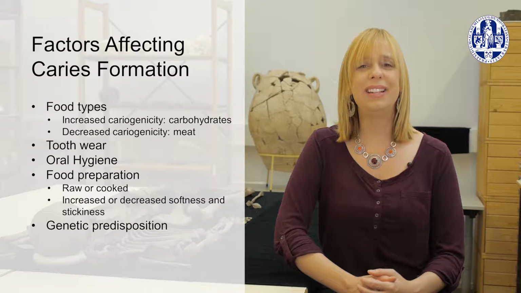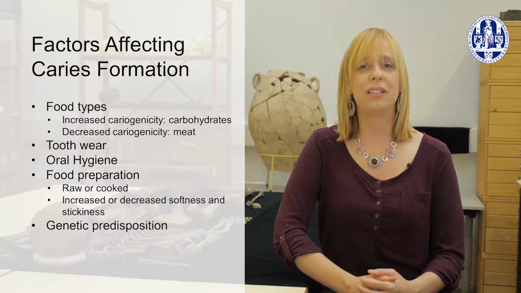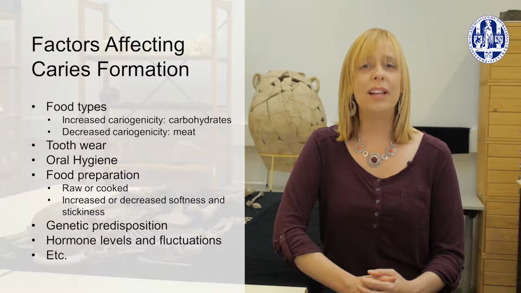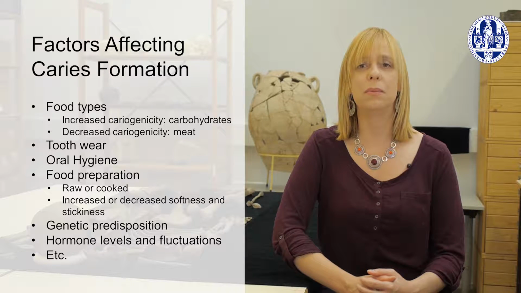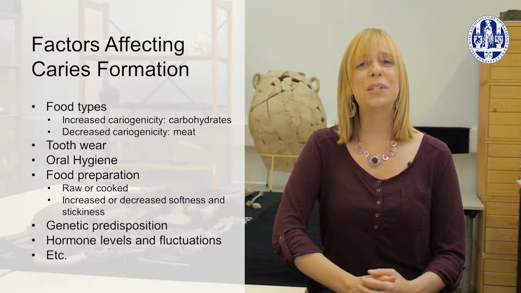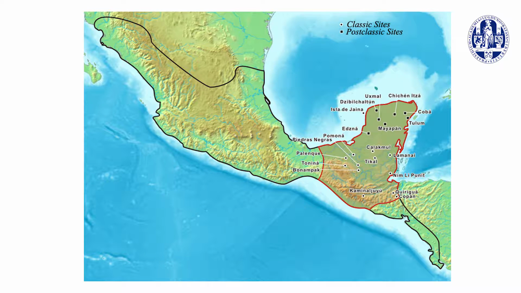There are also clear genetic differences in the predisposition and differences between males and females due to the effect of different hormones. On a grand scale, however, it's clear that agriculturalists have higher rates of caries than any other subsistence category. To explore one of these agricultural groups, we turn to the Maya region of Central America. Here, the agricultural crop linked to caries is maize, what you probably know as corn. In particular, we're studying a variety of maize that arose around 4,000 years ago that was softer and sweeter and thus more cariogenic than its earlier native form.